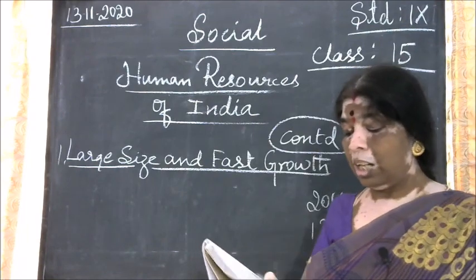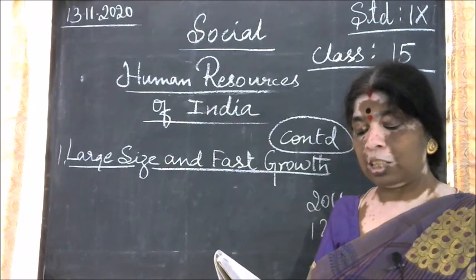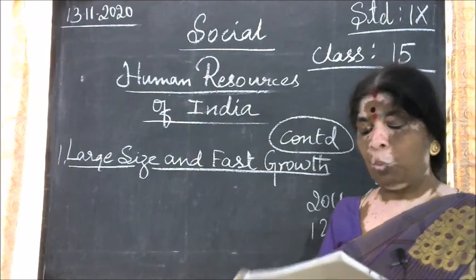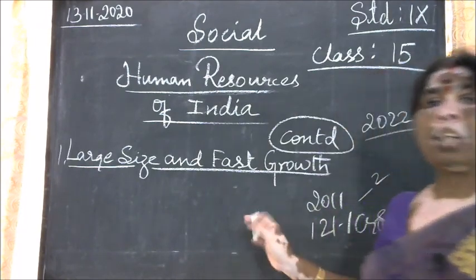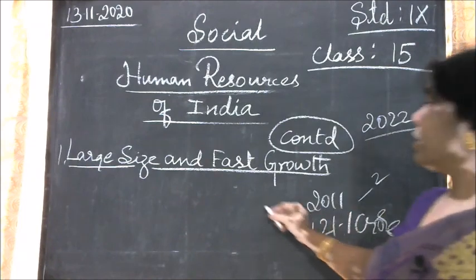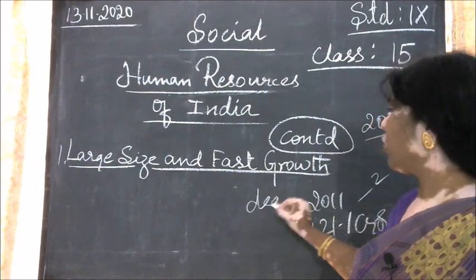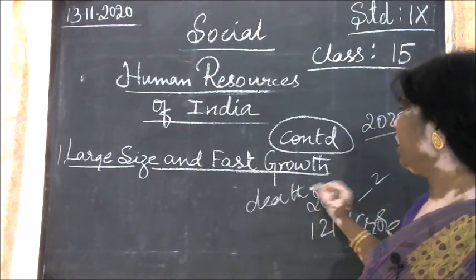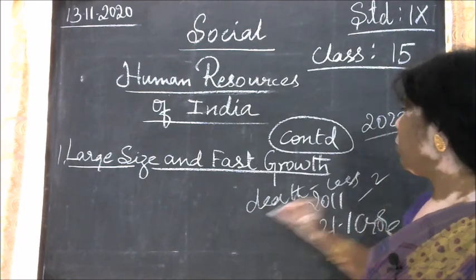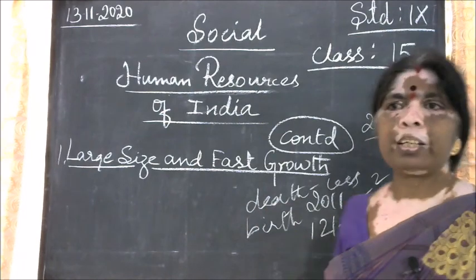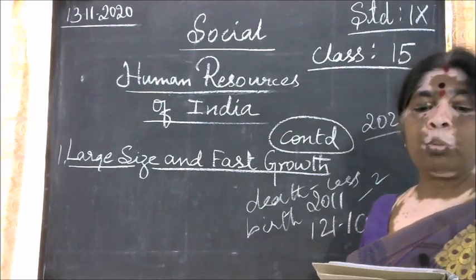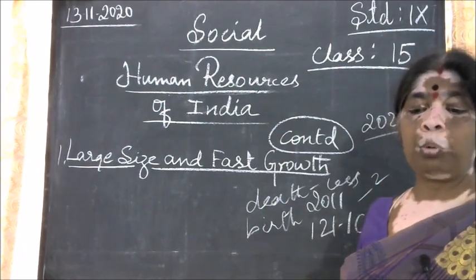In this, India is now passing through the second stage of demographic transition, where the death rate is lower. Means in India, death rate is very less and birth rate is more, leading to a high population growth.